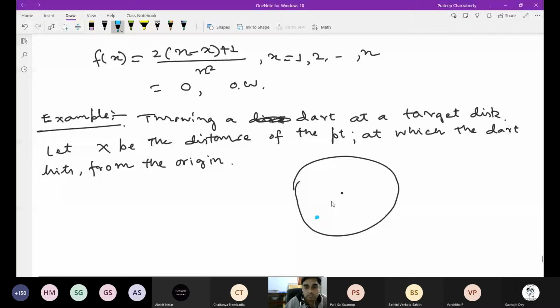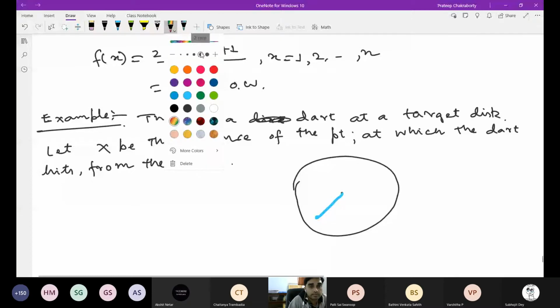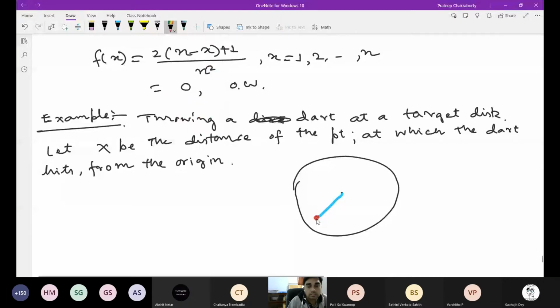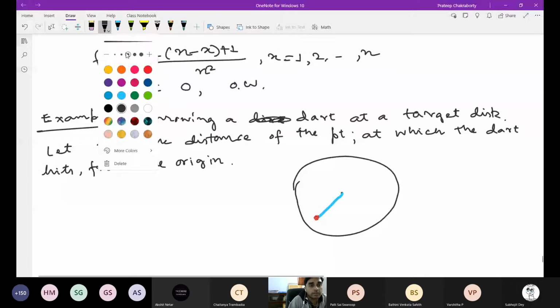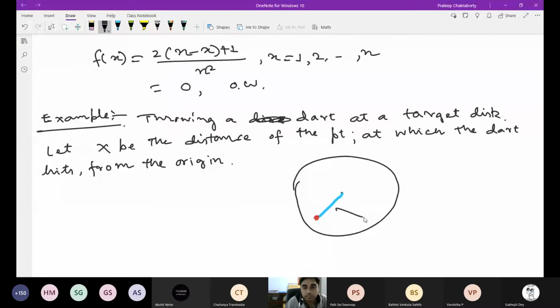So this distance is our new random variable.